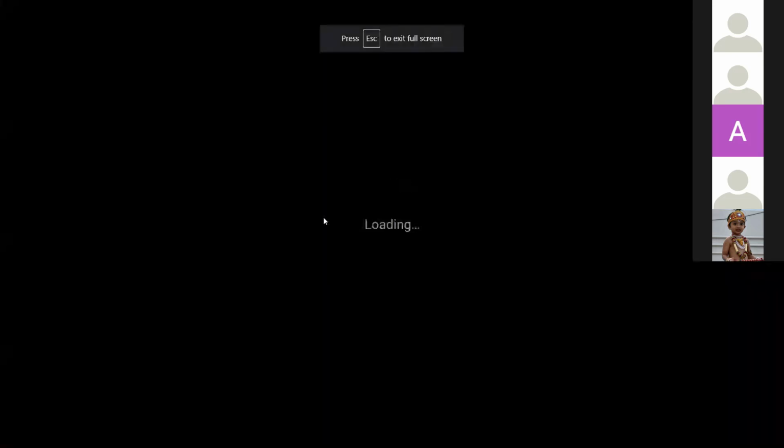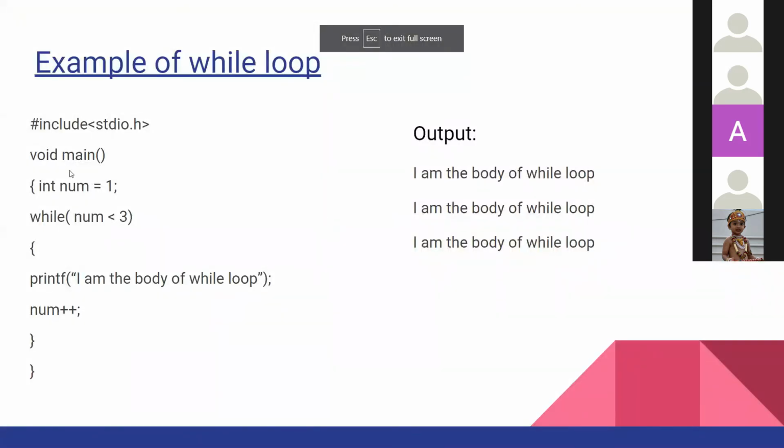Yeah, here is an example of a while loop. int num = 1, that is the initialization, which is done before the while. So this is the condition which is included in the while brackets, num < 3. Then printf, the body of the while loop, and num++. That is the increment or the updation statement.